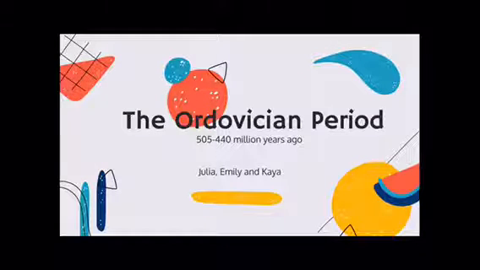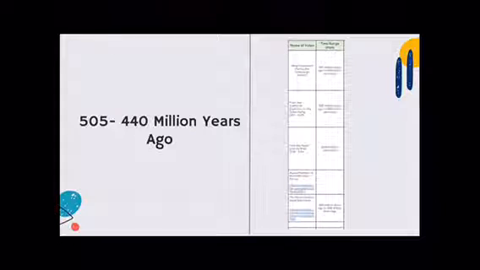So we were assigned the Ordovician period, which took place from 505 million years ago to about 440 million years ago. And our group was Julia, Emily, and Kaya. The Ordovician lasted almost 45 million years, beginning 505 million years ago and ending about 440 million years ago. It followed the Silurian and was before the Cambrian period during the Paleozoic Eon.